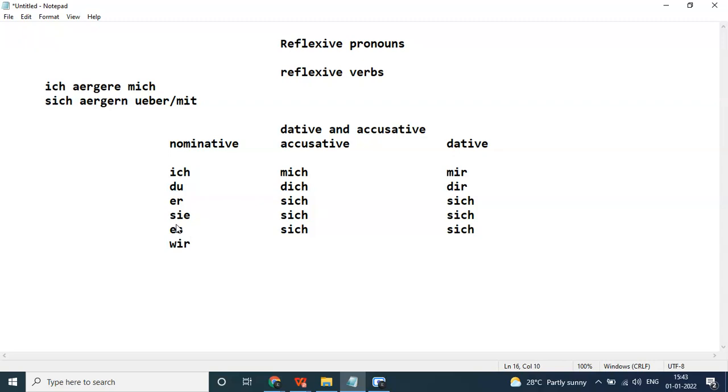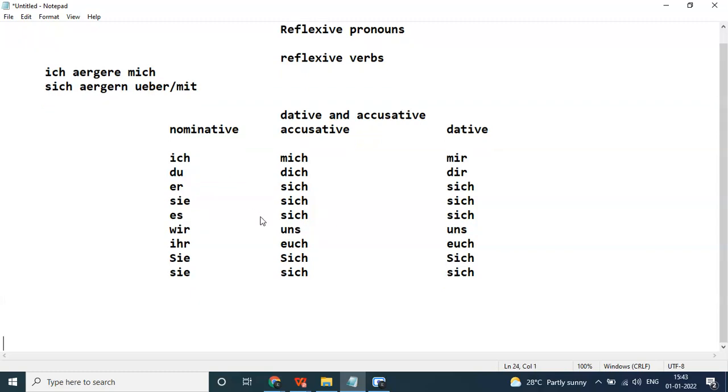Here, nominative is wir, it becomes uns. Same in the dative. Ihr becomes euch. Same in the dative. Here Sie is capital, and the reflexive pronoun Sich is also capital, in both the cases. Sie is small for they, so here also sich will be small. Understood? This is the reflexive verbs list.